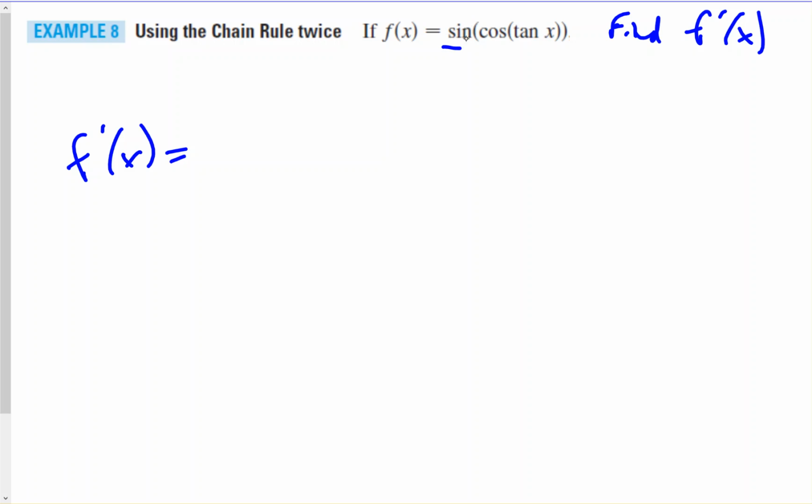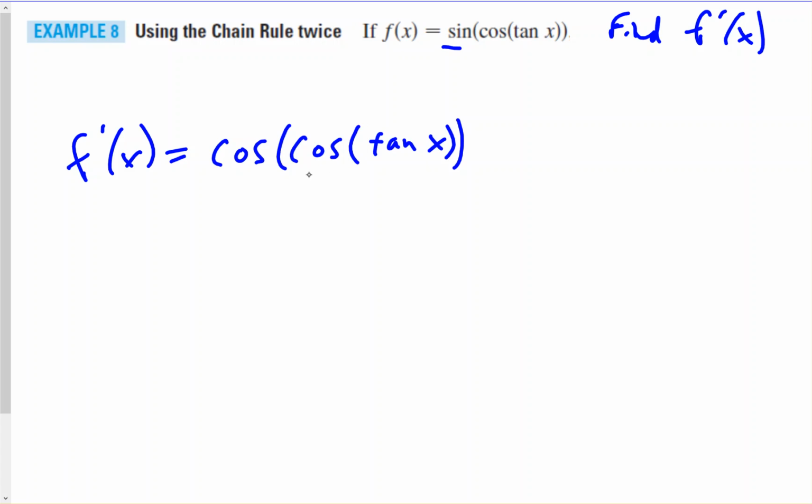The derivative of sine of something will be cosine of that same thing. So cosine of tangent x. And now we have to multiply by the derivative of the inside.